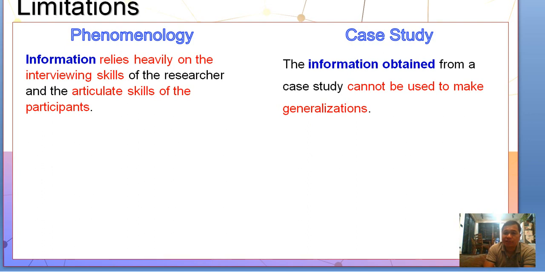For the limitations, phenomenology relies heavily on the interviewing skills of the researcher and the articulating skills of the participants. So in phenomenology, in order to have data that is meaningful, the researcher needs good interviewing skills so that the researcher can explore the different themes. So if the researcher is relatively new, then the researcher will have a hard time.